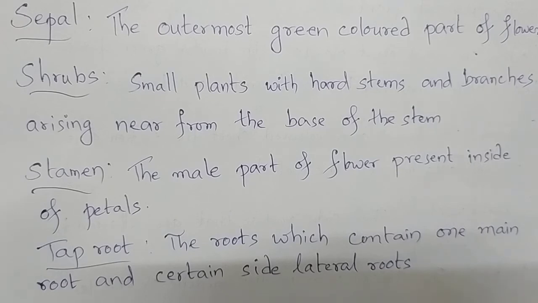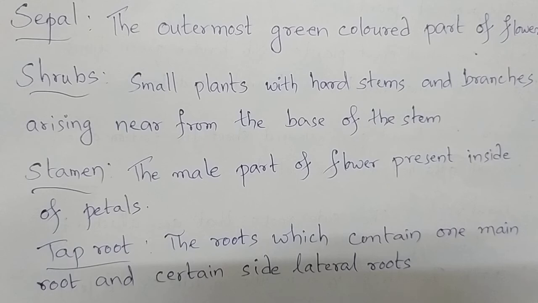So plants containing tap roots generally do not require much water. And if a tap root is present in a plant, which venation will that plant have in its leaves? Reticulate venation. Okay.